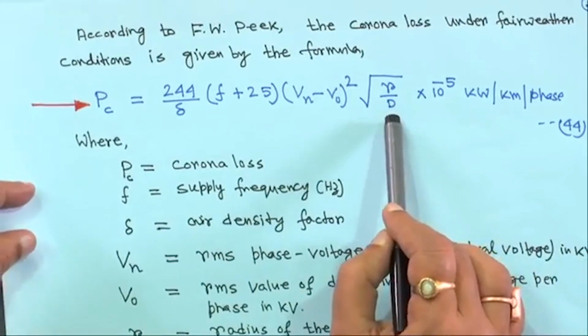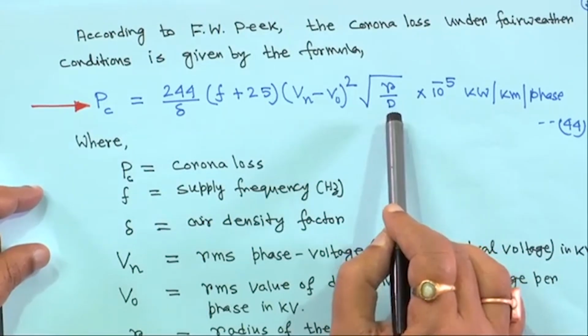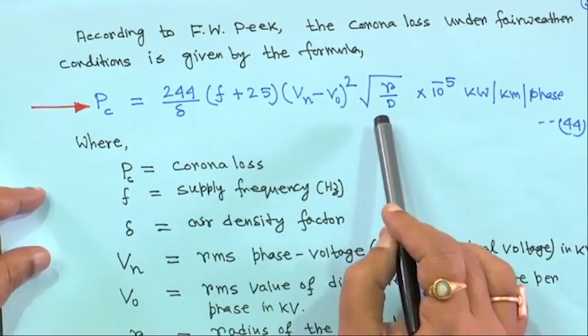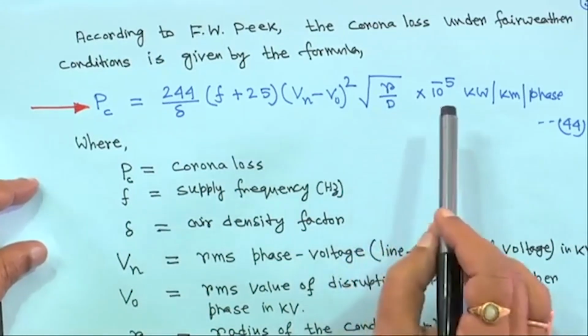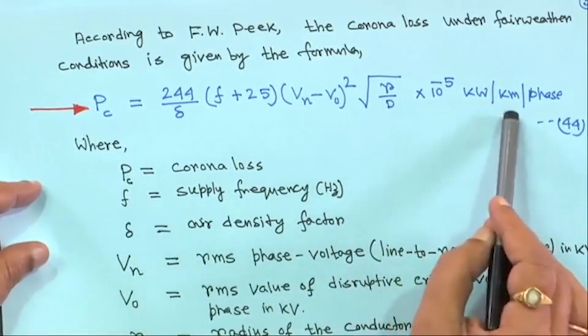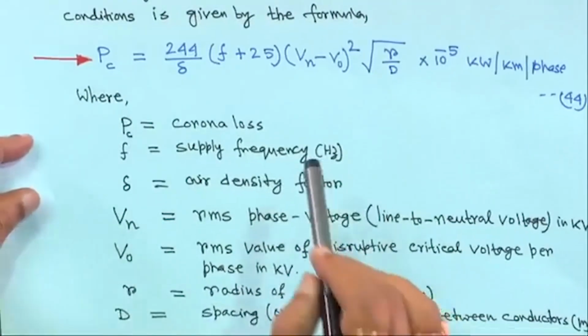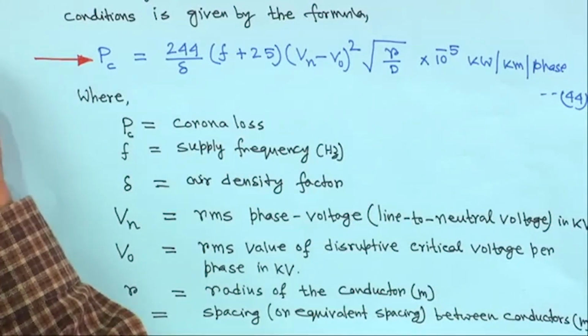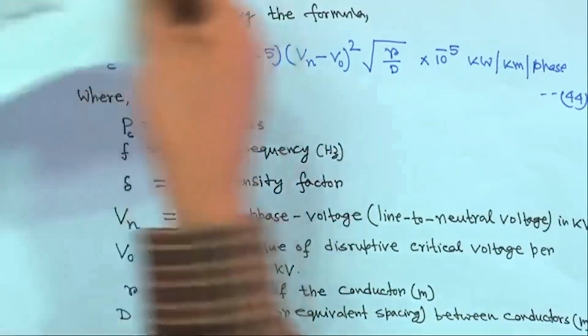If it is a single phase then it will be d, if it is 3 phase then you have to find out Deq, that is the cube root of Dab, Dbc, Dca, into 10 to the power minus 5 kilowatt per kilometer per phase. So, this is the corona loss formula under fair weather condition.